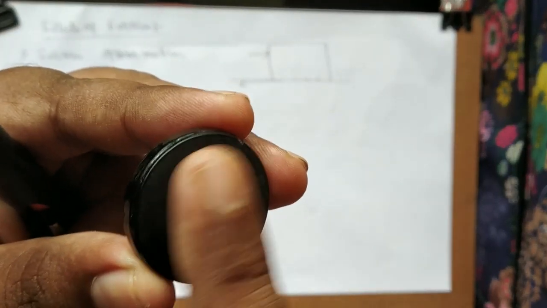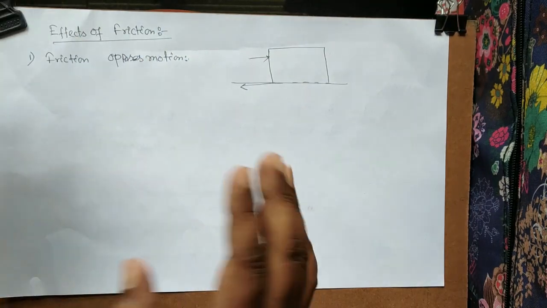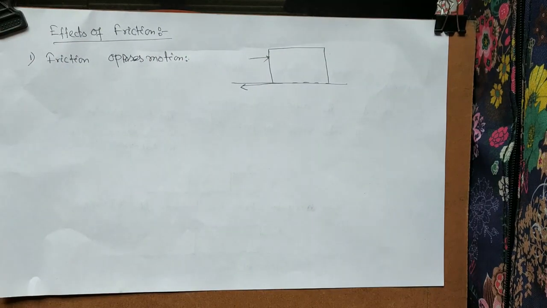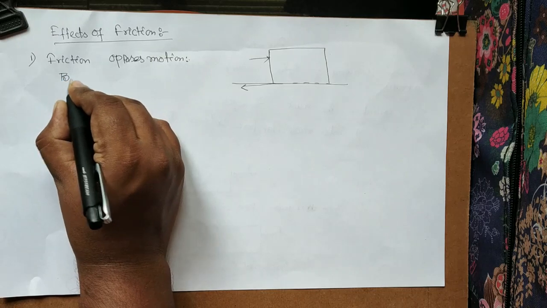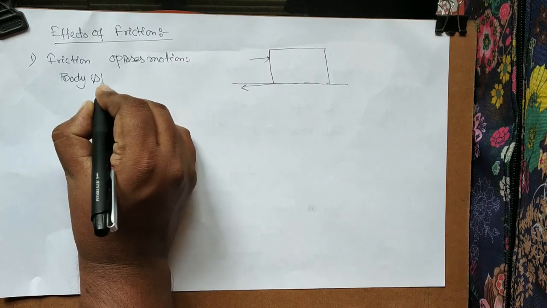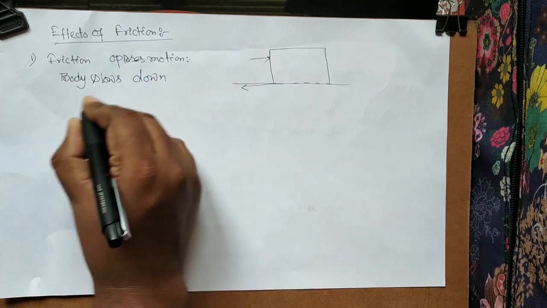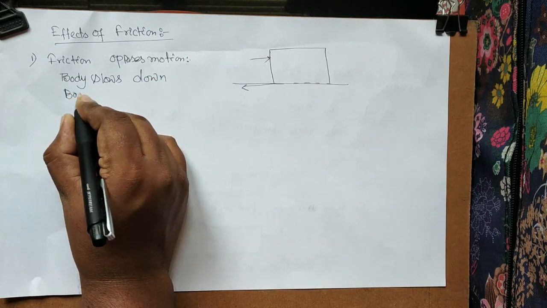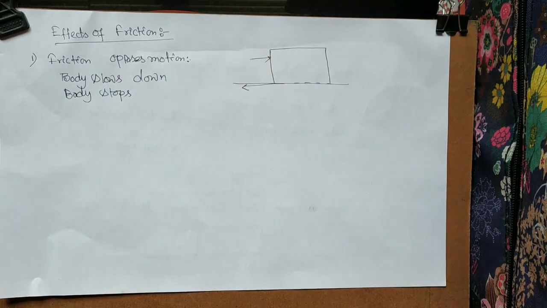At this surface and the surface it touches, the frictional force acts, and that's why it opposes the motion. So what will happen? The body slows down, or sometimes the body stops. That is what occurs due to friction.